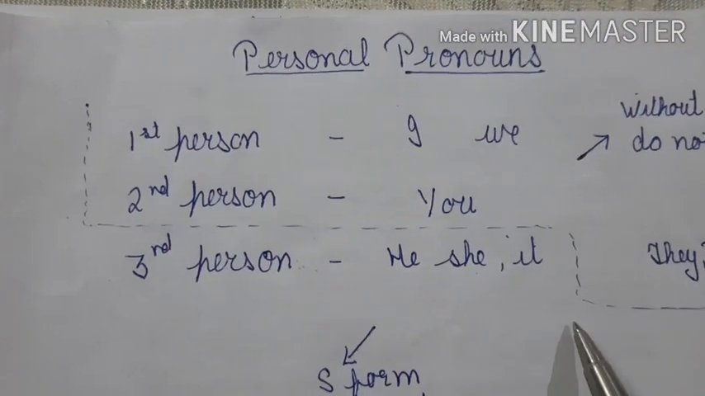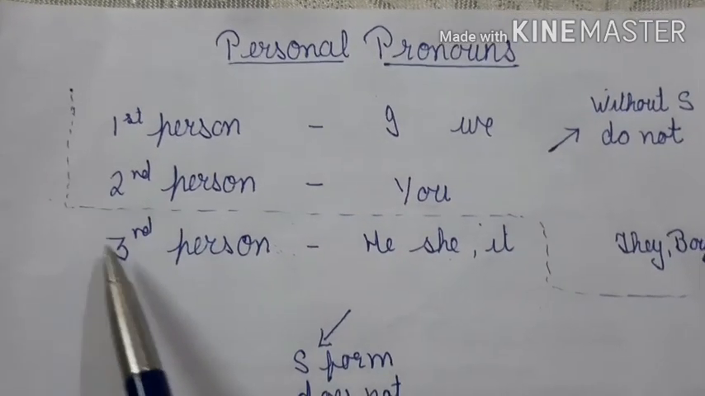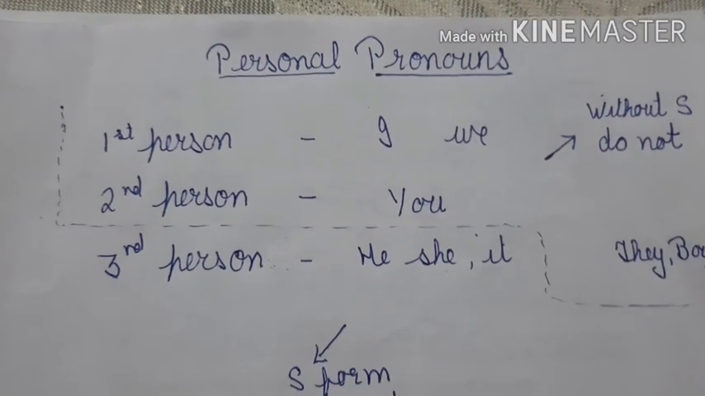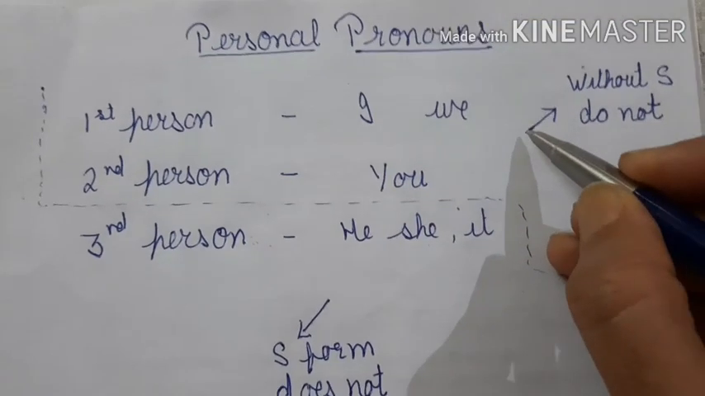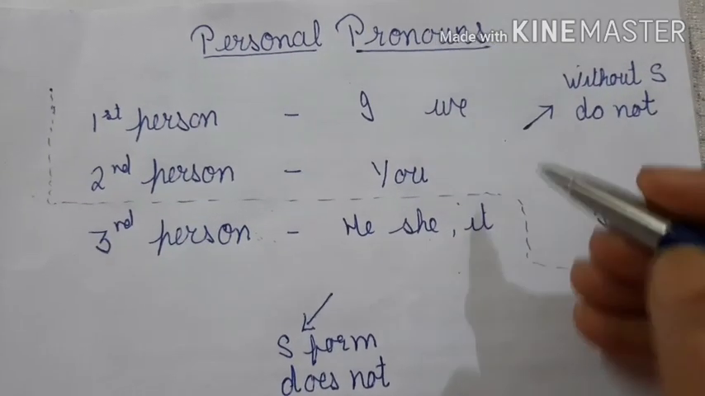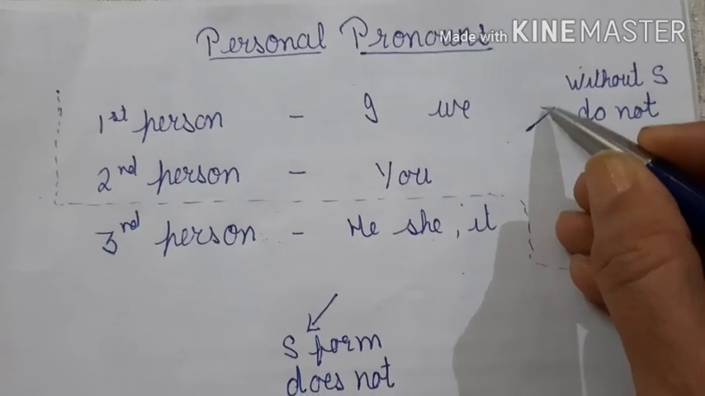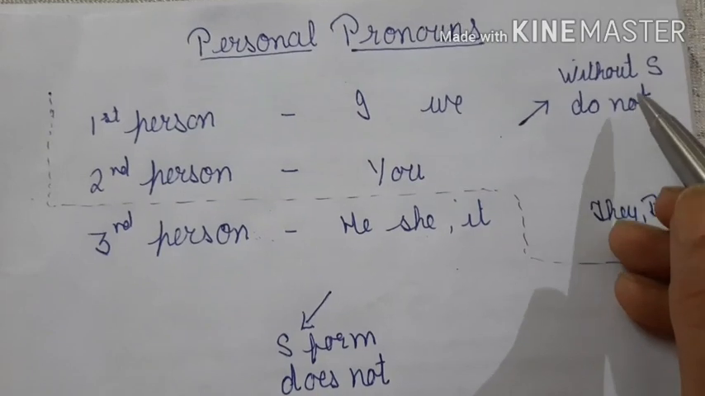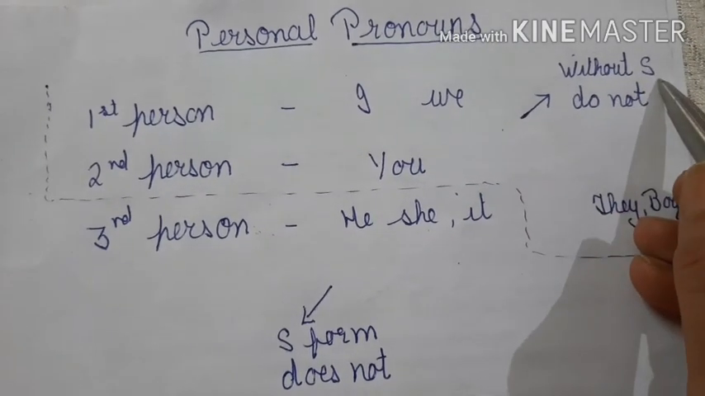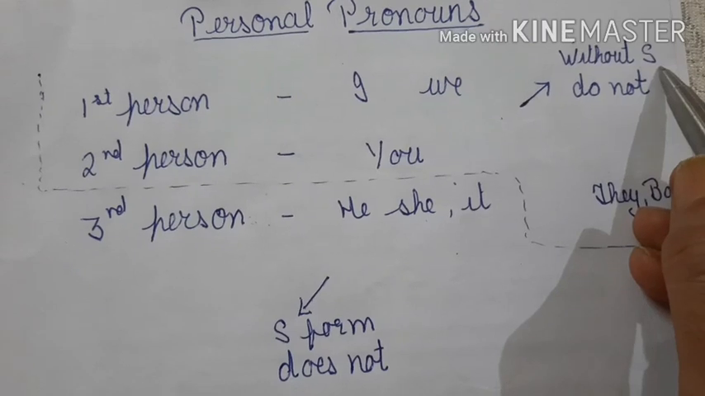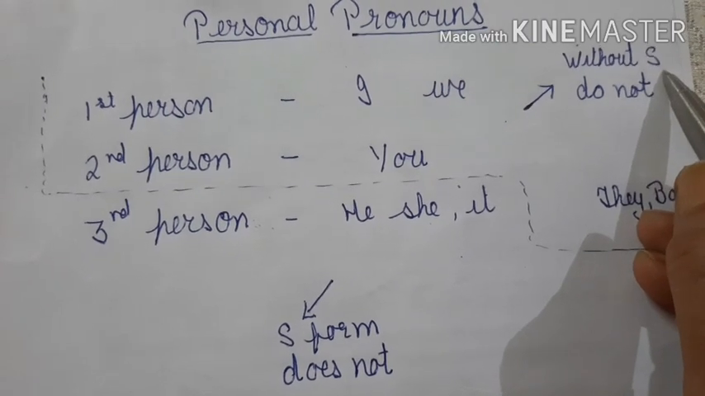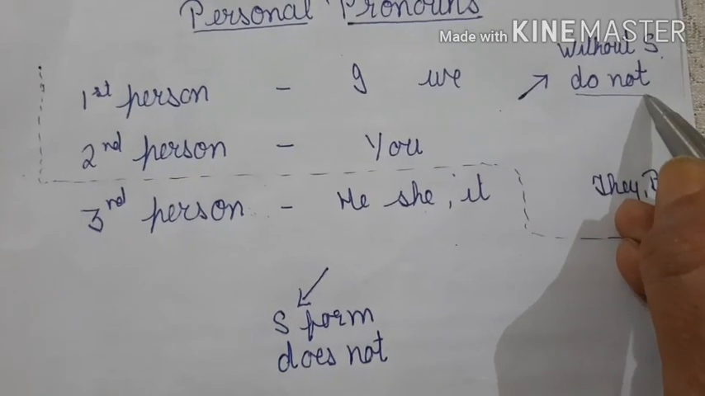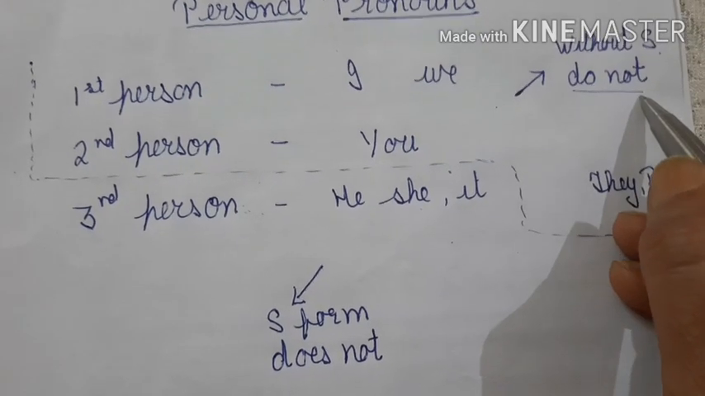Now if I divide this chart into two groups, you can see my dotted line. If I draw a line like this, it gets divided into two groups. First group, second group. If your sentence starts with the first group words, I, we, you or any of the plural words, the verb will be used without S form. For example, I love chocolates. And if I have to make that sentence negative, the word is do not. I do not like chocolates.